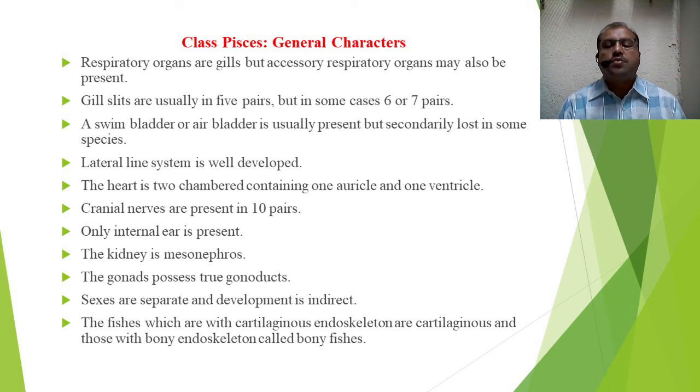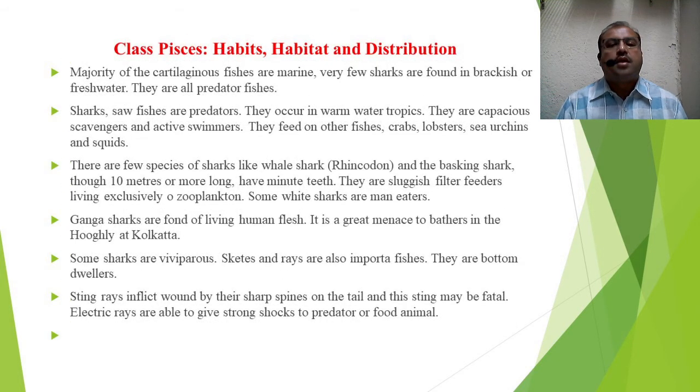The fishes which have cartilaginous endoskeleton are called cartilaginous, and those which have bony endoskeleton are called bony, as I have already told you. The majority of cartilaginous fishes are marine. Very few sharks, which are cartilaginous, are found in brackish or freshwater. They are all predator fishes, means they hunt and feed on the prey.